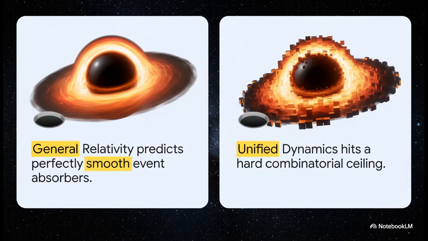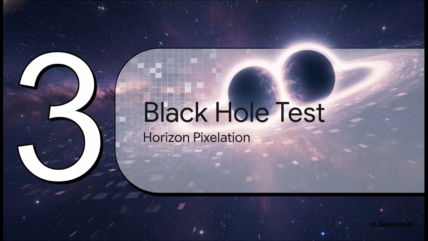General relativity, the old continuous model, predicts that event horizons are perfect, smooth membranes that absorb everything seamlessly. But unified dynamics insists that because reality is fundamentally pixelated, the universe's true data capacity hits a hard, discrete ceiling much earlier than Einstein ever predicted. When we map that 7/384 gravitational offset into the holographic entropy bound, we get an exact, discrete limit scaled by exactly 96/7. Which leads us to part 3, the black hole horizon test.